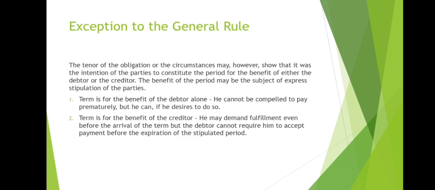Exception to the general rule. The tenor of the obligation or the circumstances may, however, show that it was the intention of the parties to constitute the period for the benefit of either the debtor or the creditor. The benefit of the period may be the subject of express stipulation of the parties. 1. Term is for the benefit of the debtor alone. He cannot be compelled to pay prematurely, but he can if he desires to do so.